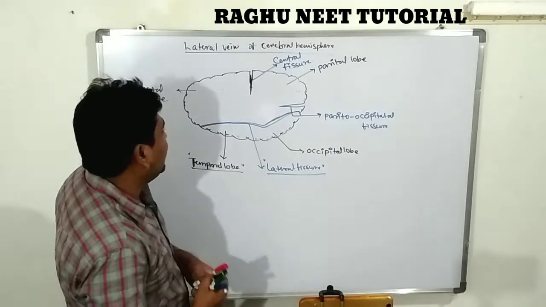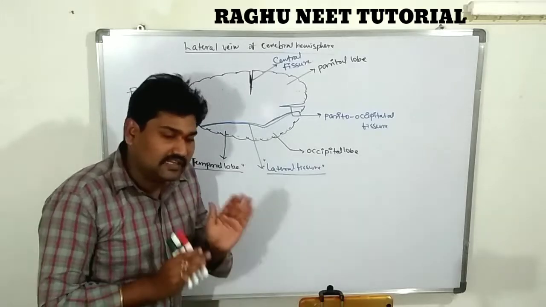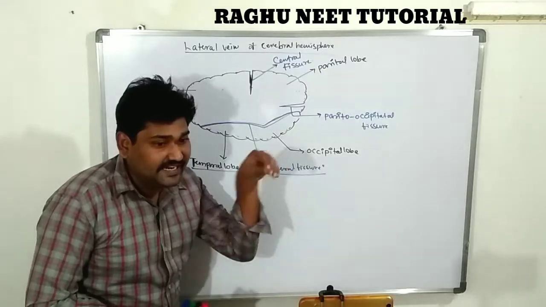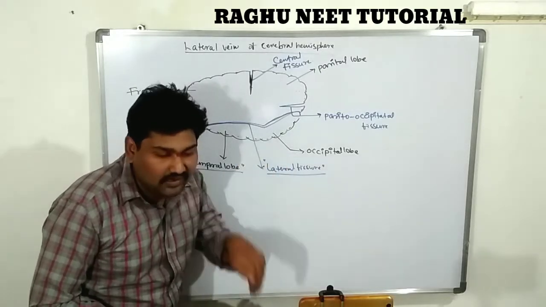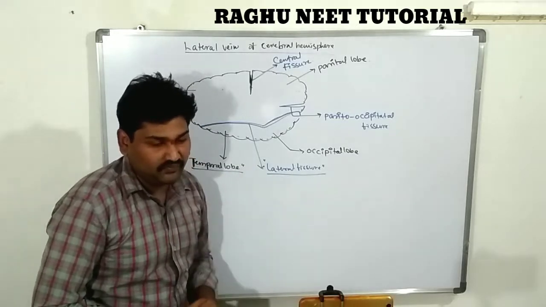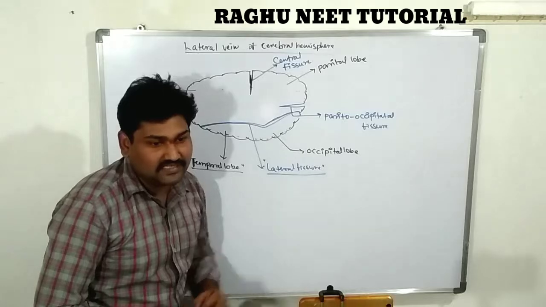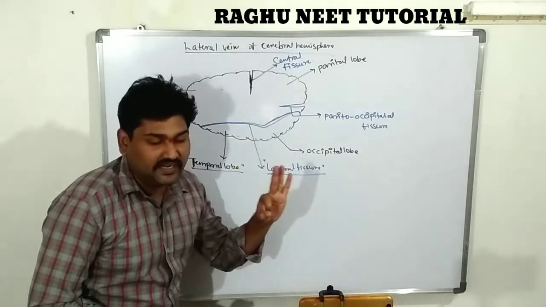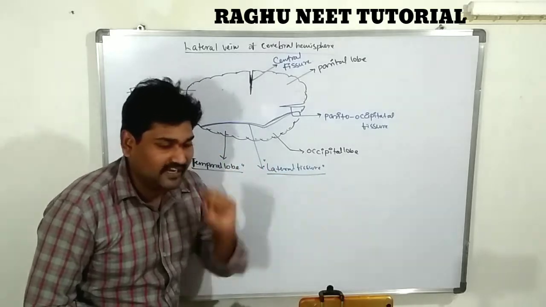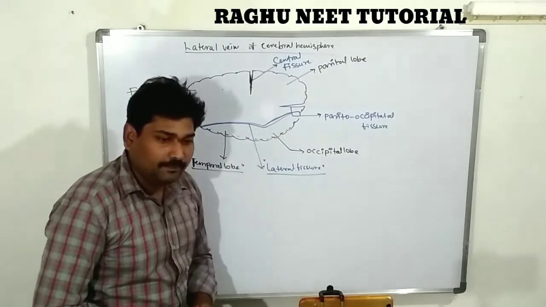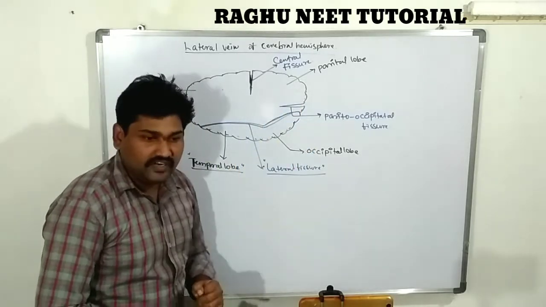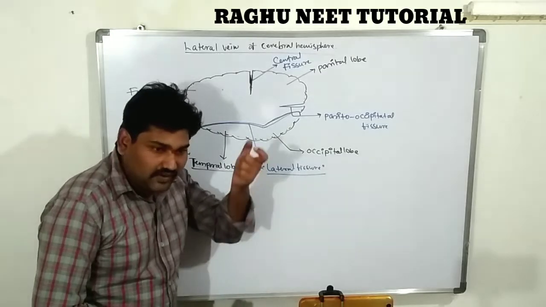The lateral view of the cerebral hemisphere. The cerebral hemisphere consists of many bulges and depressions. The depressions show a large growth on the inner side of the cerebrum, and that inward growth is called a fissure. There are three different types of fissures, and these three fissures classify the cerebral hemisphere into four types. What are they? First one is the central fissure. The central fissure is located in between the frontal and parietal lobe. So there is one longitudinal fissure.